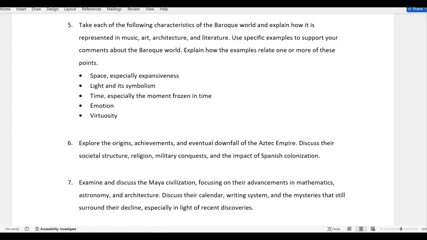If you watch the video over the Baroque art, that will give you some really good details. Vladimir Januzak had those 3 videos. I realize it's 3 hours to watch, but he goes into quite a bit of these details, especially that about light and symbolism, the use of space, the use of emotion, as he's looking at art and architecture. So really something to consider if you want to look at those. And again, citing that source is fairly easy to do as well.